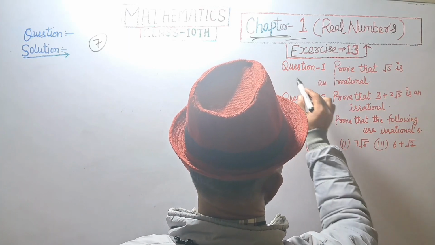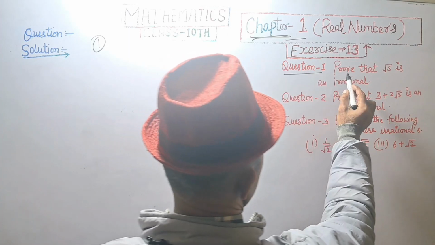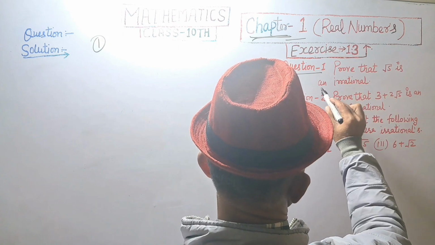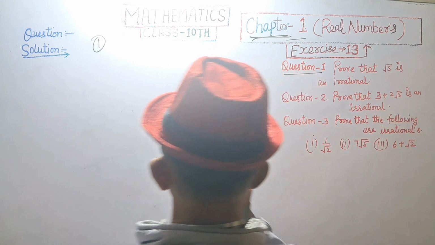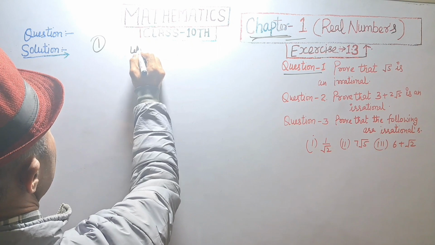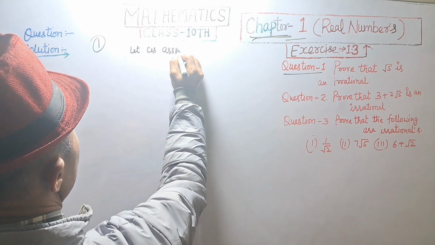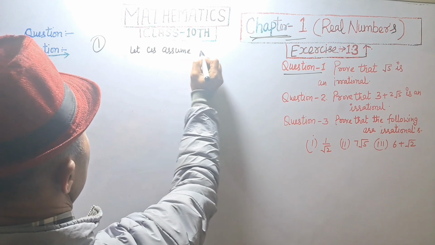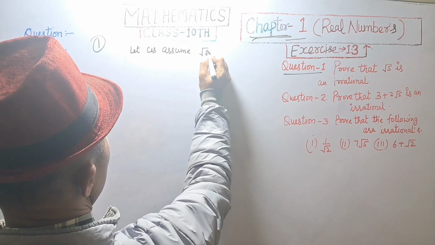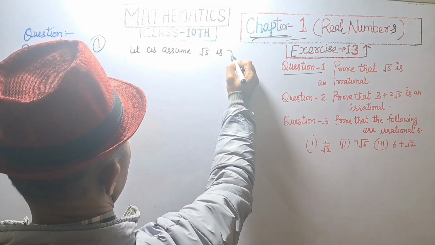Exercise 1.3, question number first given. Prove that root 5 is an irrational. Let us assume root 5 is rational.